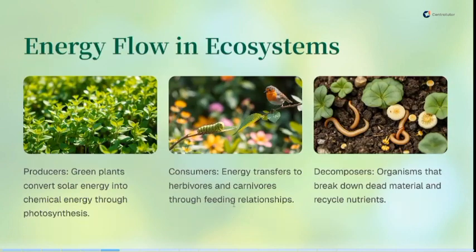So let's see how energy flows within an ecosystem. There are always three major categories of organisms within an ecosystem: the producers, the consumers, and the decomposers. The producers are green plants.